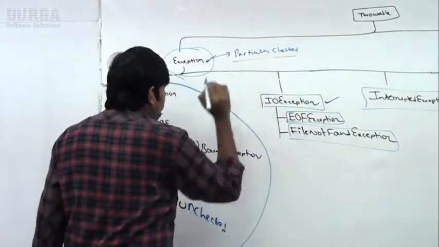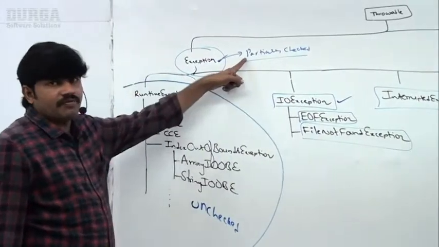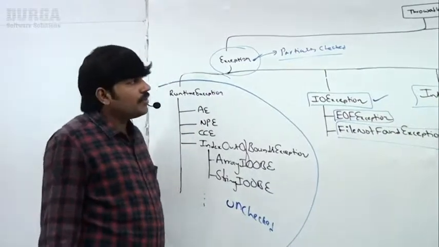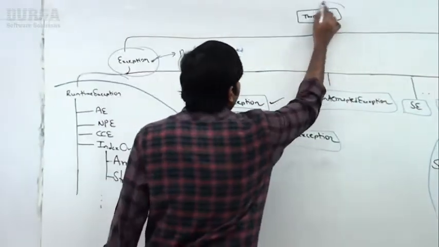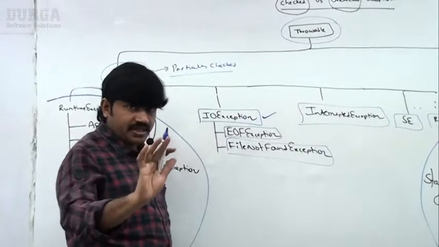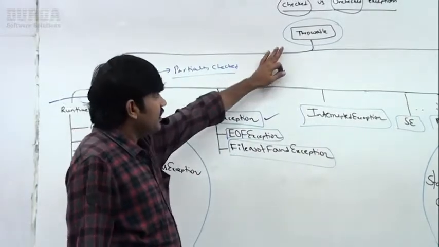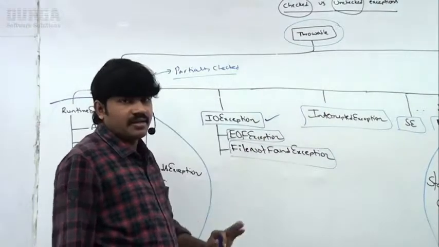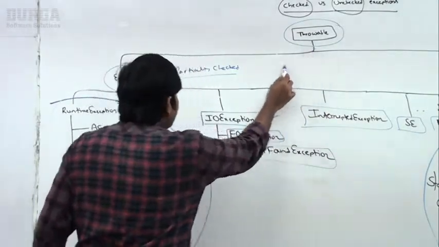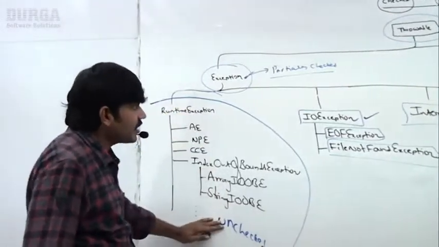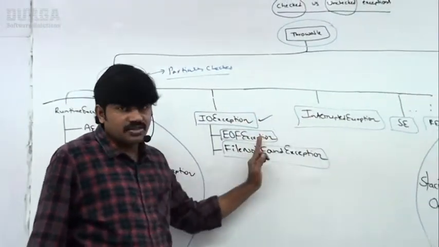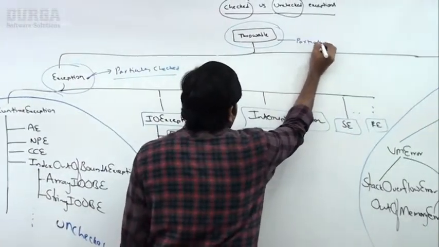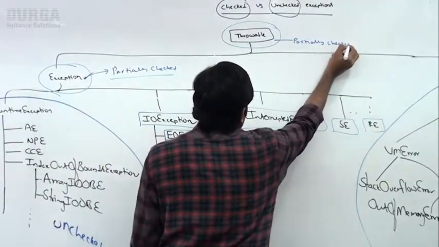Next, Throwable is also checked, because it is not under RuntimeException and not under Error. But some of its child classes are unchecked and some are checked. That's why it is also partially checked.